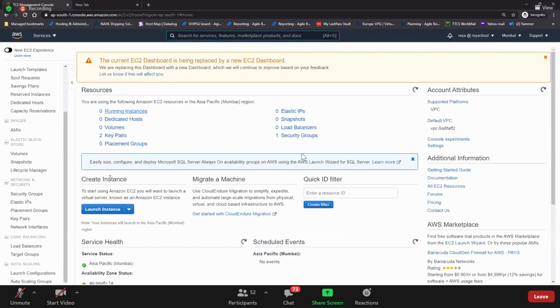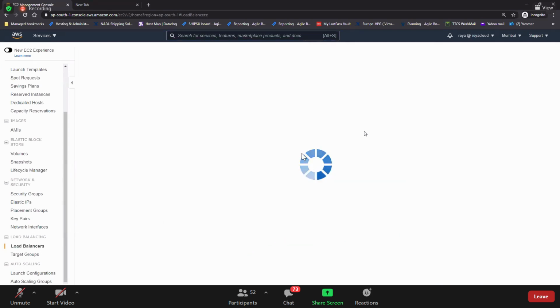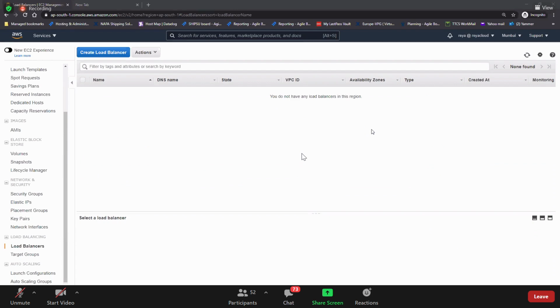So here, what is the first thing that we need to create? We'll create a load balancer. Should we create EC2 instance manually? Do we need to launch EC2 instance manually? No. We will create a load balancer. We'll create a target group, and the target group doesn't have any targets, doesn't have any EC2 instance. We will tell the auto scaling group to launch EC2 instances inside the target group.